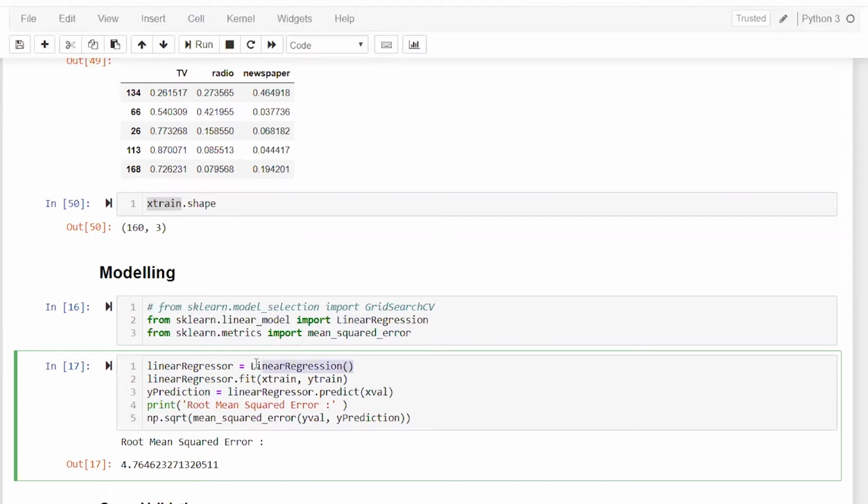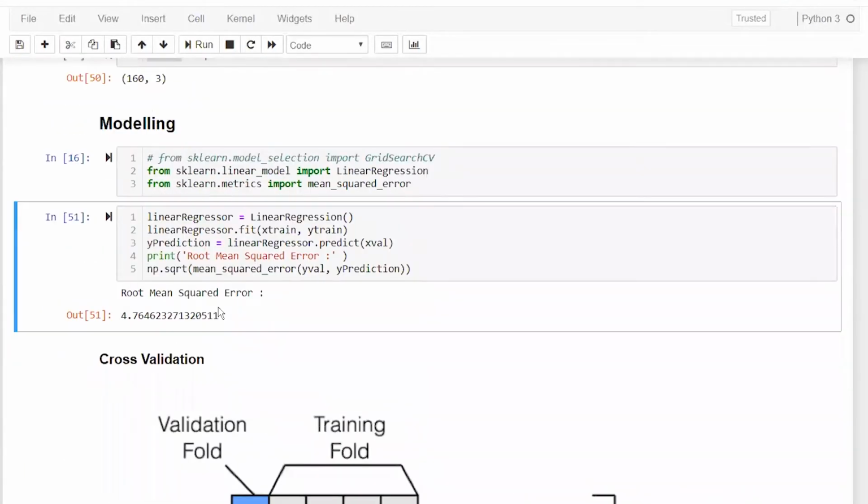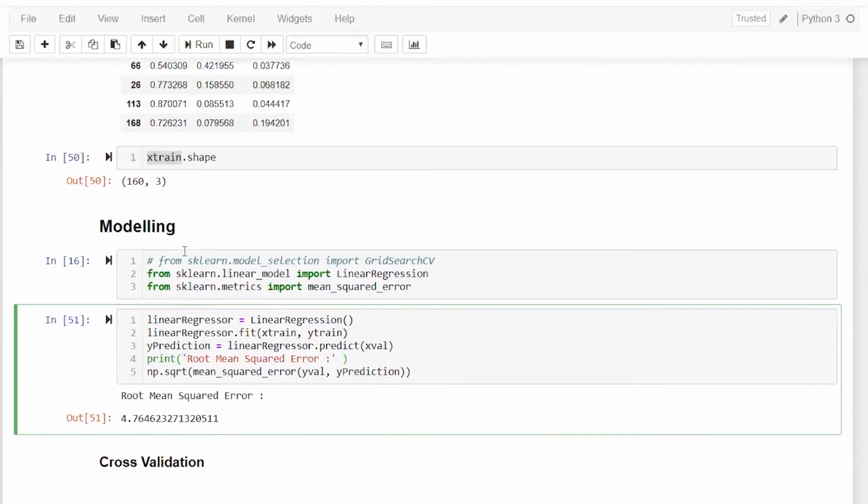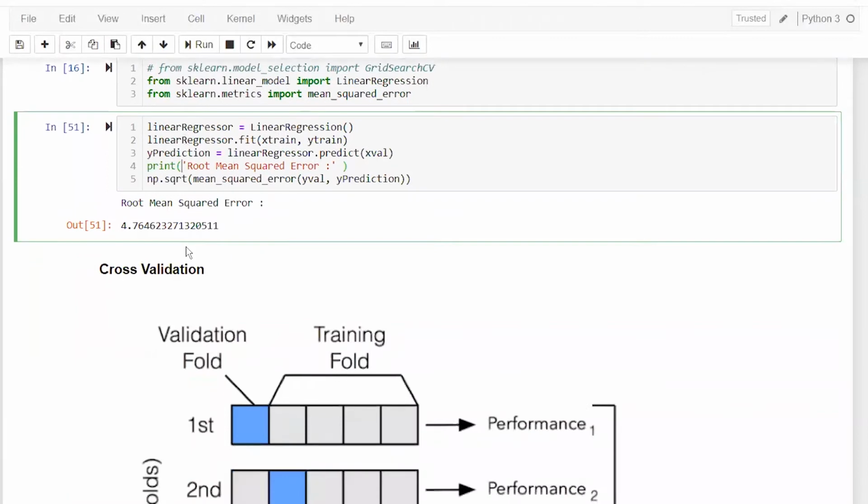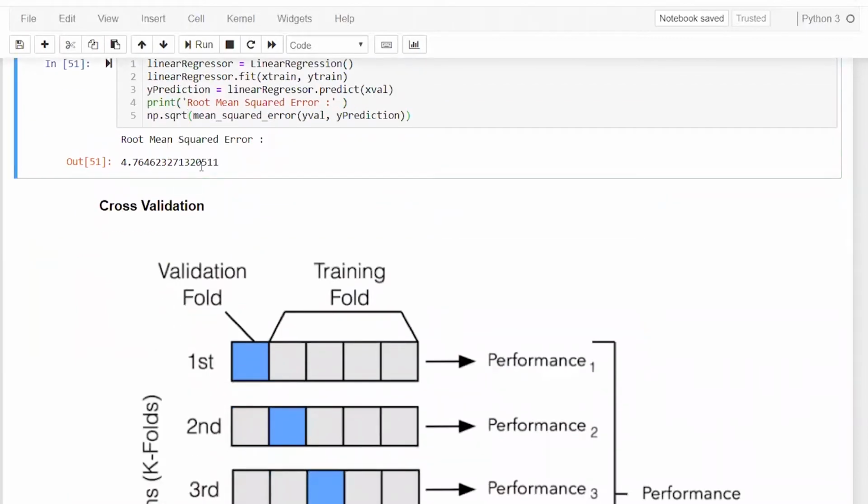I am again initializing the class instance, that is linear regression, and then I am fitting my X and Y here, and then predicting on X val, and seeing what my RMSE is, that is my root mean squared error. So I am predicting my sales with an error of about 4 million. You can say 4 million up and down it can go. That is what this model is predicting, the multiple linear regression where you have three variables, TV, radio, and newspaper. All right. So what I will do next, I will try to regularize it.